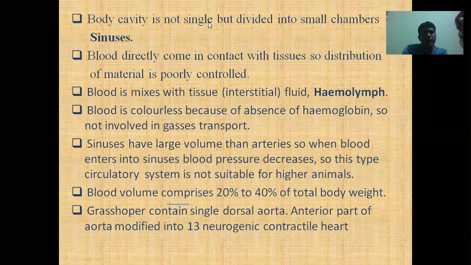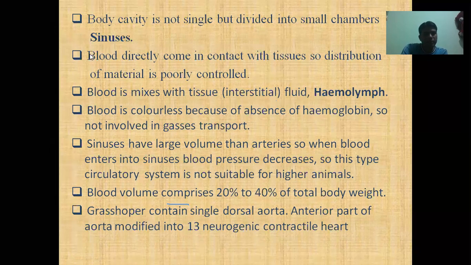So here, the body cavity is not single but divided into small chambers called sinuses. In the open type circulatory system, the body cavity is divided into many chambers. For example, one type of chamber surrounds the heart, that is called pericardium. The reproductive organs are covered by one chamber, and other body parts are contained in other body chambers. Since veins and capillaries are absent, the blood escapes directly from the artery into the body cavity. That's why the body cavity is known as hemocoel.